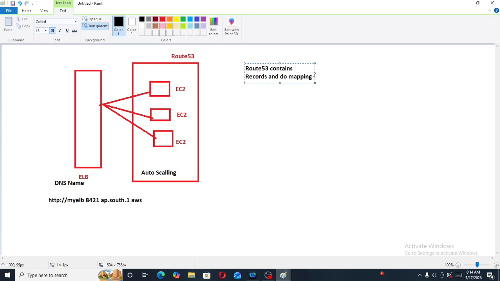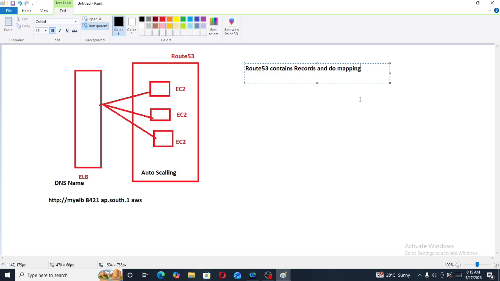What does that mean exactly? If I am accessing one URL, Route 53 will decide where this URL should go. For example, my application is in EC2 instances and I want to hit this URL to the EC2 instances. So Route 53 will decide to send this URL to the EC2 instances. So that's why Route 53 contains records and does mapping.